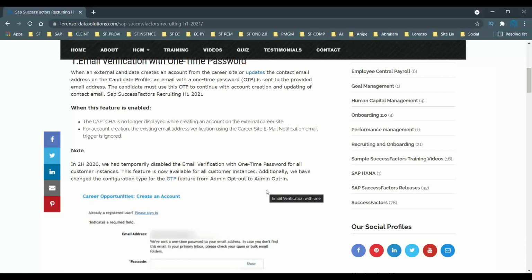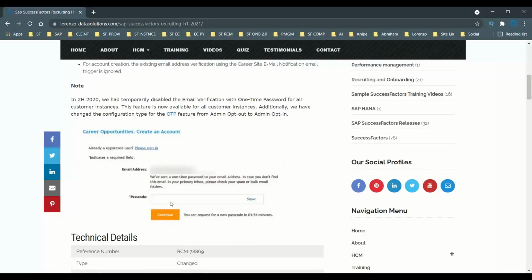Earlier, you would create your password and then the CAPTCHA. That's how we used to enter. But now, if this feature is enabled, the system will send a one-time password to the email you entered. You go to your email, get that one-time password, enter that passcode here, and continue.